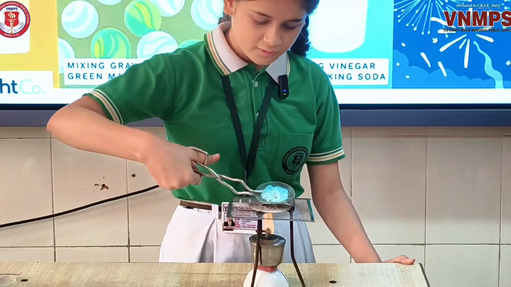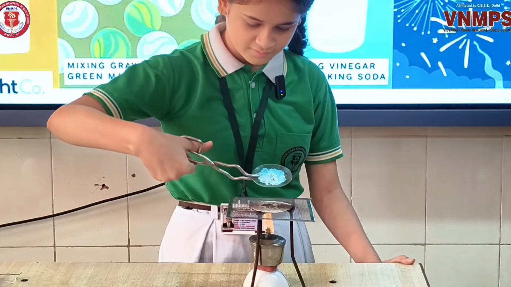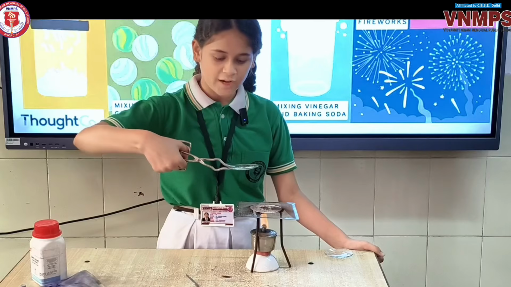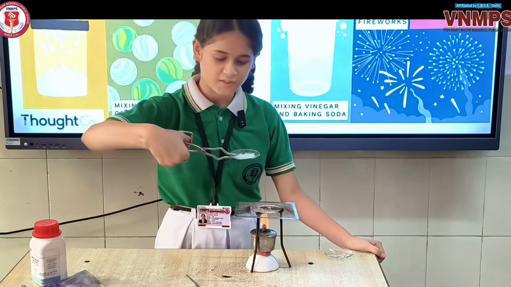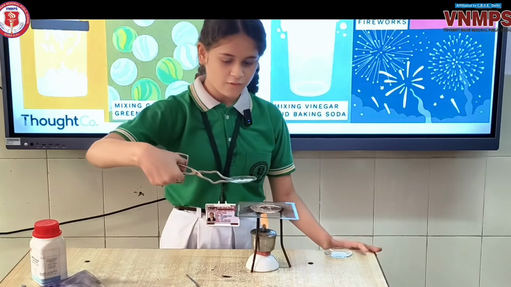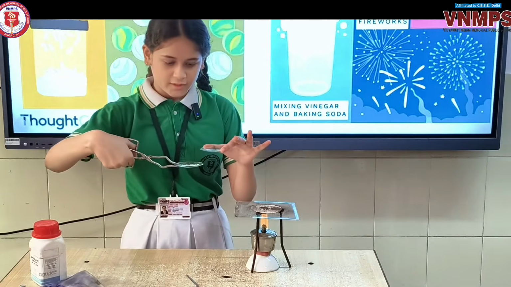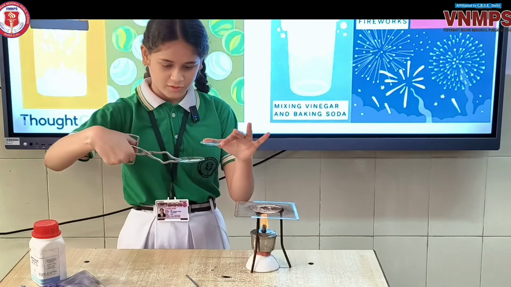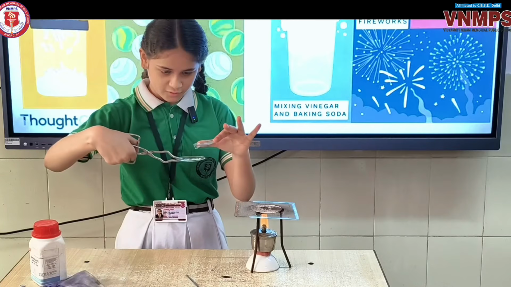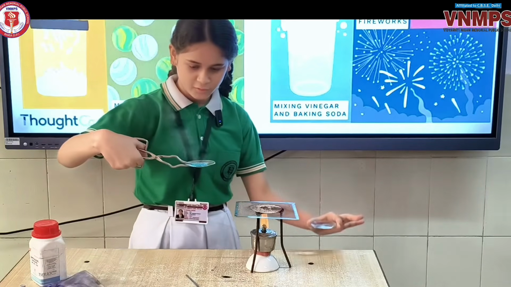See how this copper sulfate is turning into white color. It has turned white because the water of crystallization has evaporated from it. Now I will show, by dropping some water in it, how it will react. When I drop water in it, it is converted back into blue color.